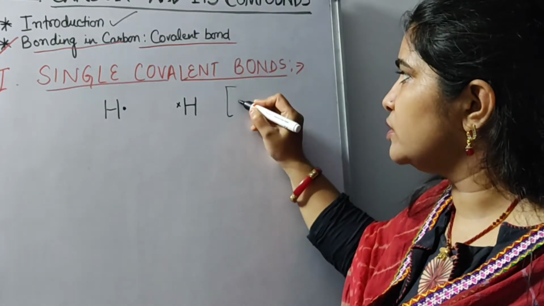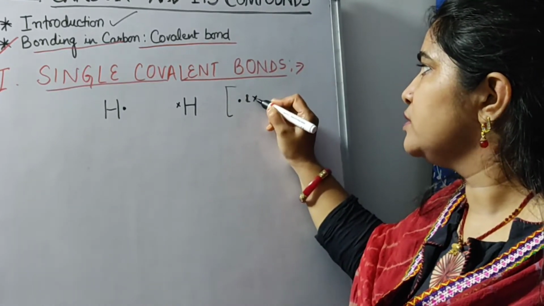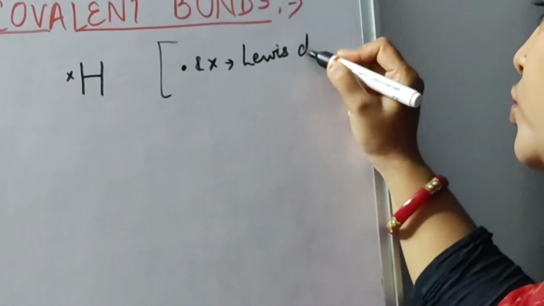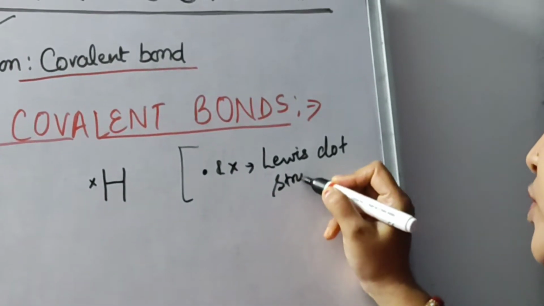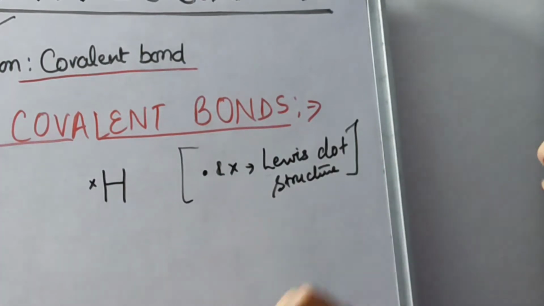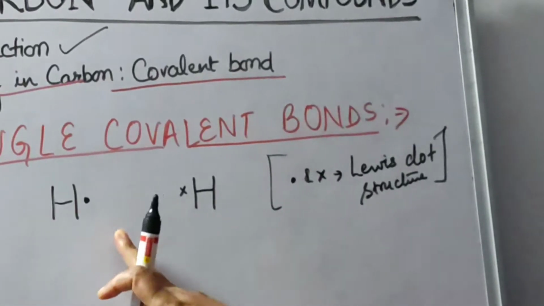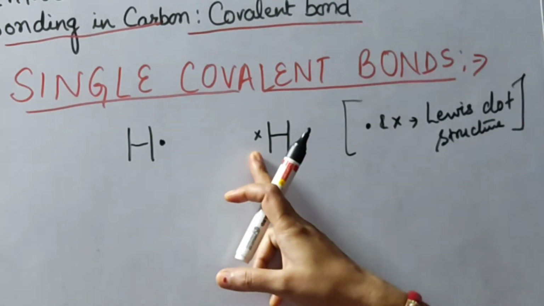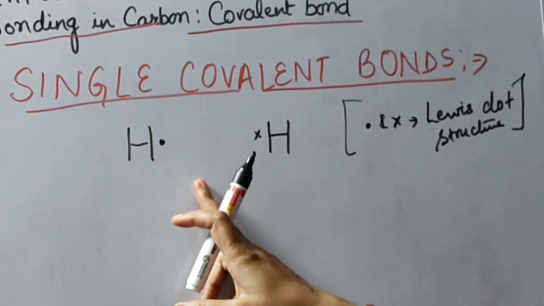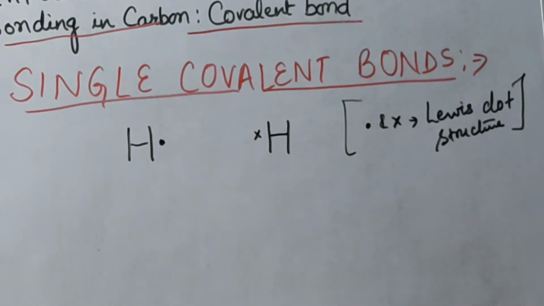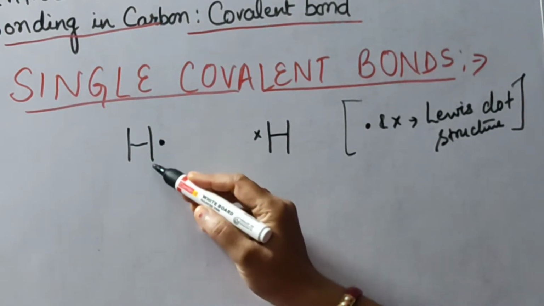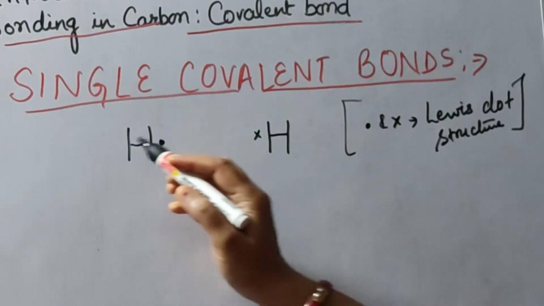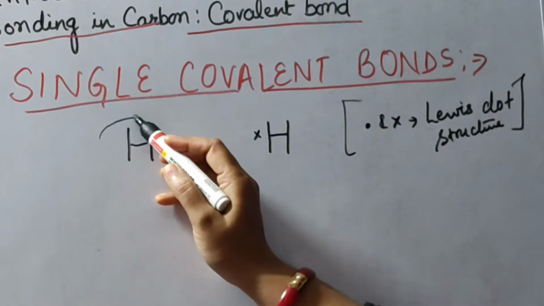These dots and crosses are nothing but Lewis dot structure. They are called Lewis dot structure. This was given by Lewis, a chemist, to show the sharing of electrons, because if I show both electrons by dot or by cross, you will get confused, or the examiner will also get confused about which electron you are showing. So you have to show the electron of one atom by dot, and of the other by cross. Now sharing takes place like this.